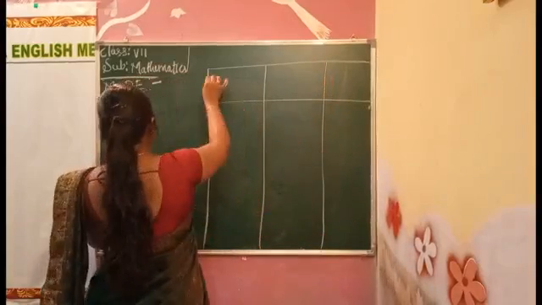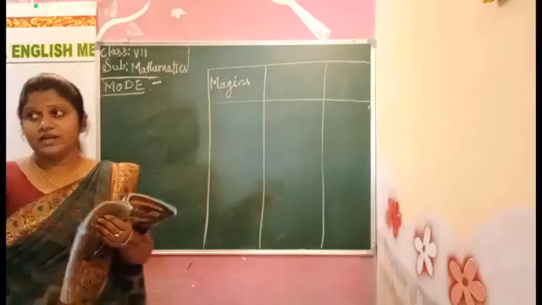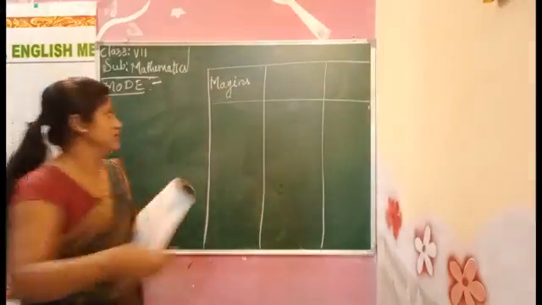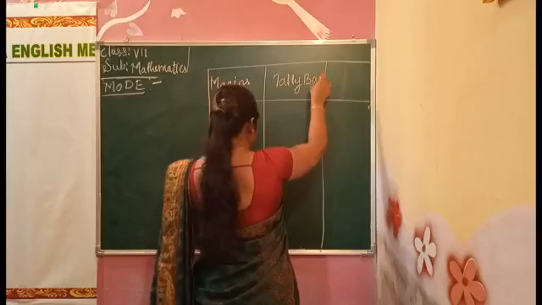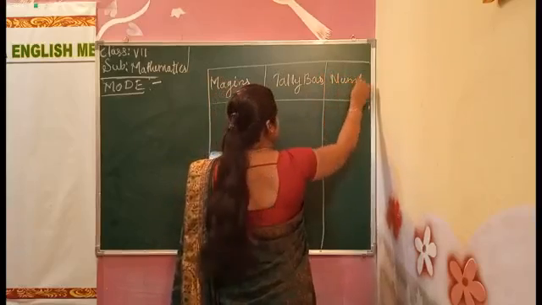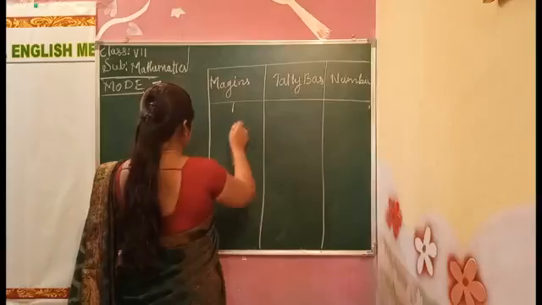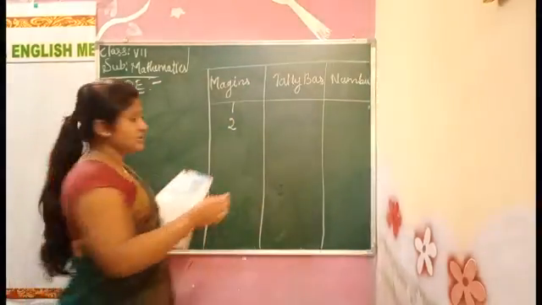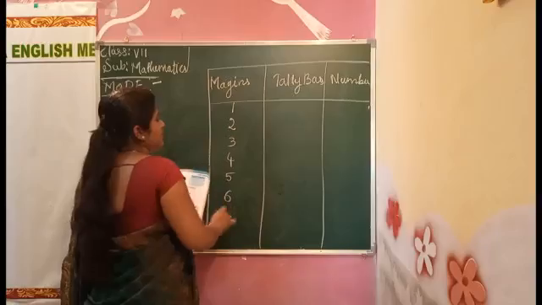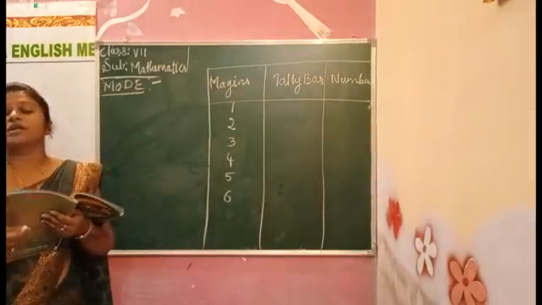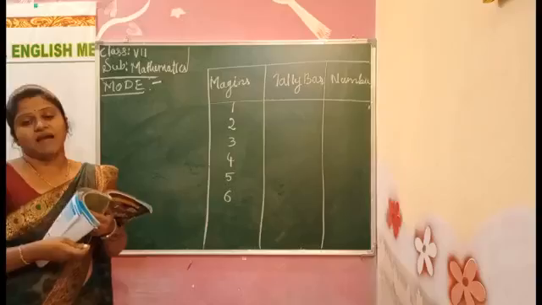Okay, margin. Which numbers are repeated, those common numbers we have to write. Then tally bars and number of matches, that is, how many times it is repeated. The numbers are the first one, second, third, fourth, fifth and sixth. Now how many times is 1 repeated? How many times is 2 repeated? How many times are 3, 4, 5, 6 repeated? We have to write it.